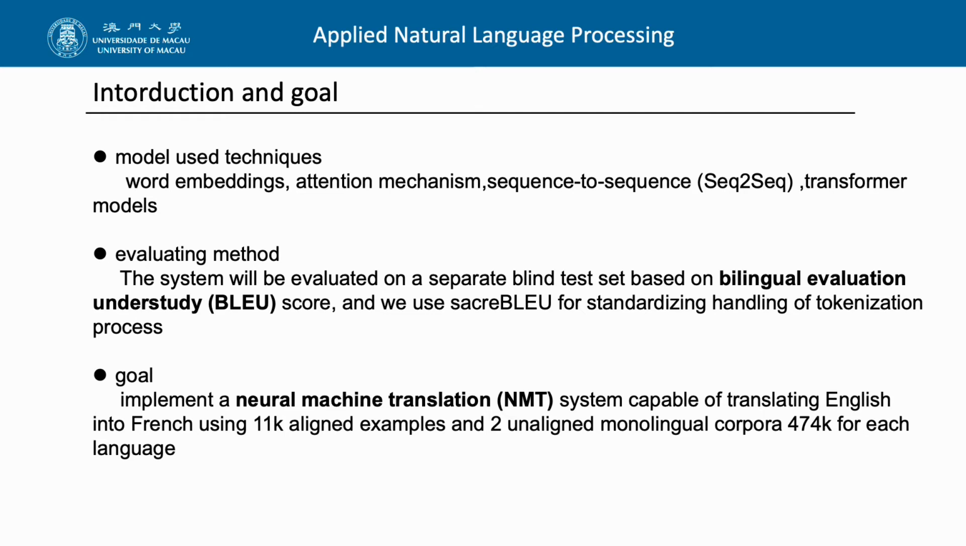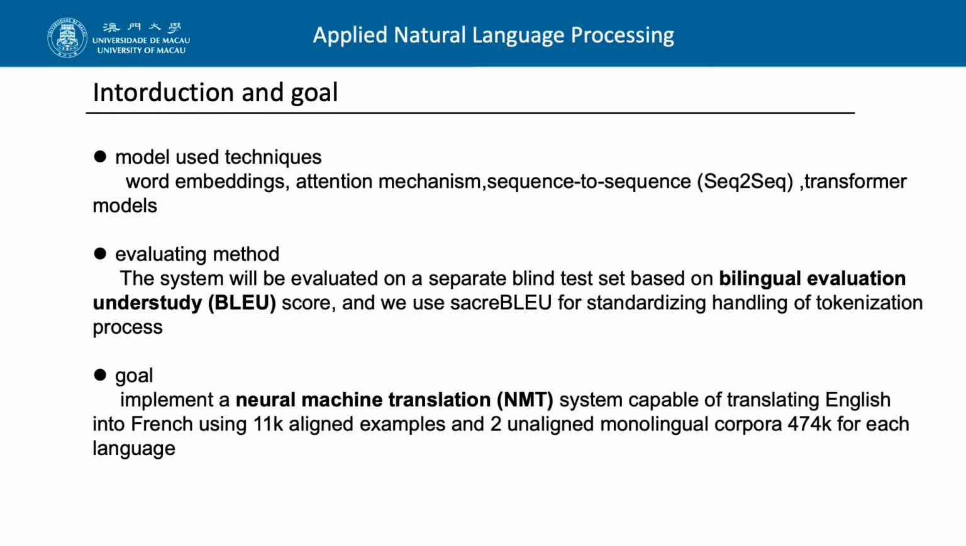First, I want to introduce our introduction and our goal. Model used technologies. Well, we have used word embeddings, attention mechanisms, and the sequence-to-sequence model. The most important part in our research topic is the transformer model, and it is well known to everyone that transformers take a lot of time to be calculated. Evaluating method. Our system will be evaluated on a separated blind test set based on the bilingual evaluation understudy score, and we have used this style for standardizing handling of tokenization process.